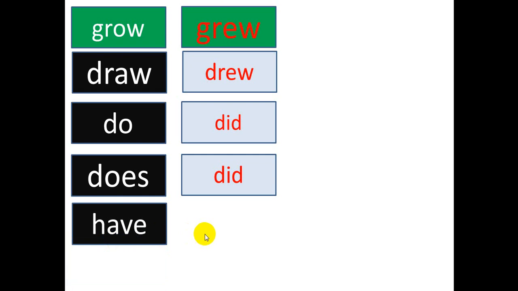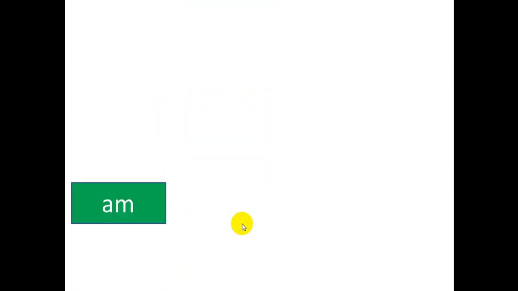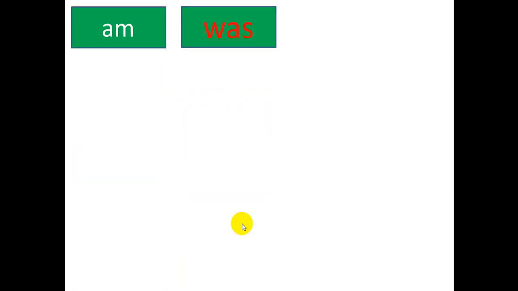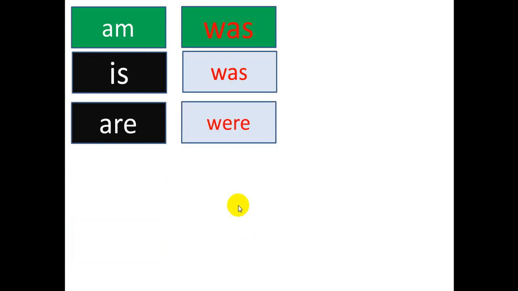Have, had. Has, had also. The same as do and does. So have and has: I say have with I, with you, and has with he, she, it. I say he has, she has, it has, but we say we have, they have, you have. And in the past, had and had. The next one, am, the past is was, and is, was also, and are, were. This one is different.